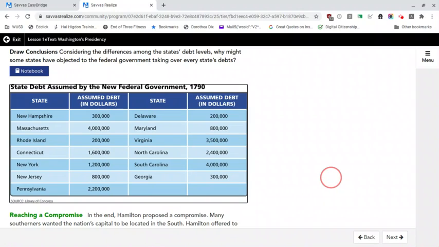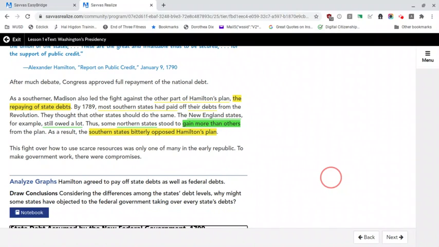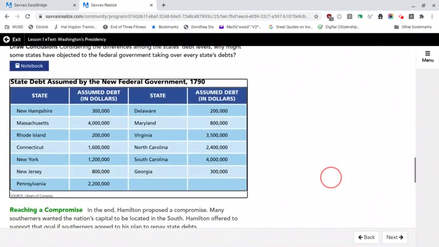The problem is, I guess, if you look at it, there's two or three southern states that are not on here. I'm not really sure what's going on here because this chart tells a different story than what we've always been told. But anyways, what you need to understand, according to this paragraph, is that the southern states didn't owe as much money as the North, and they thought it was very unfair because they were going to end up having to pay some of the northern debt. The North thought it was a great idea.